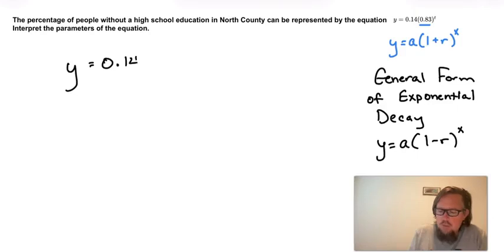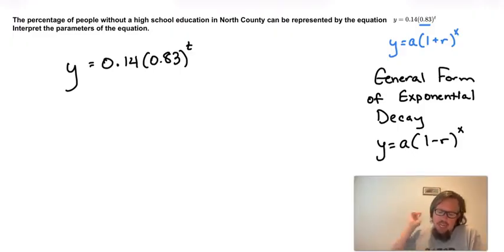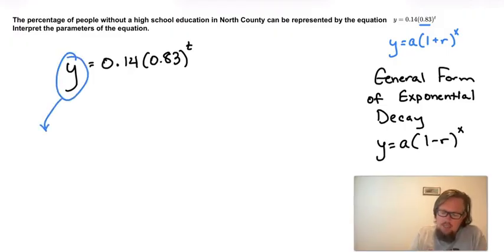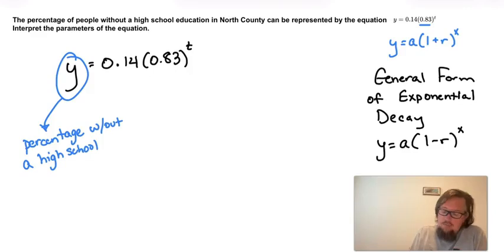So it's 0.14 times 0.83 to the power of t. Okay, the percentage of people without a high school diploma. So that's what y is going to be. Y is going to be the percentage without a high school diploma. The problem isn't really specific. Well, it's not specific at all, but I feel like it's a reasonable thing for us to say that t is years. It doesn't say years since when, so we'll just say years.